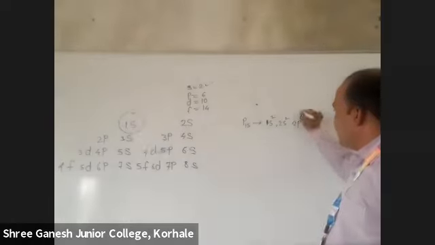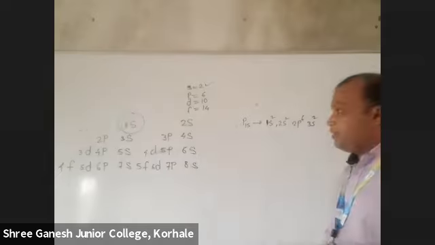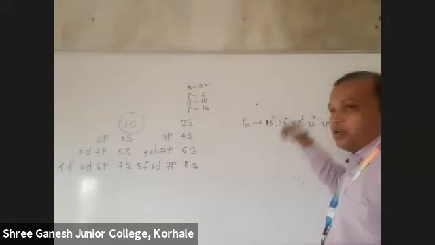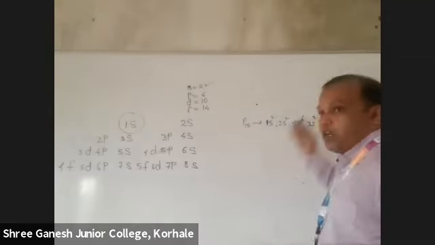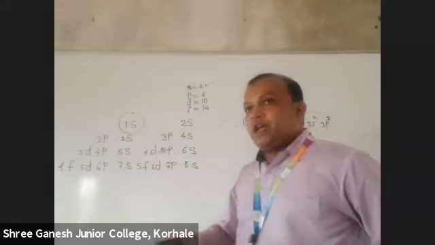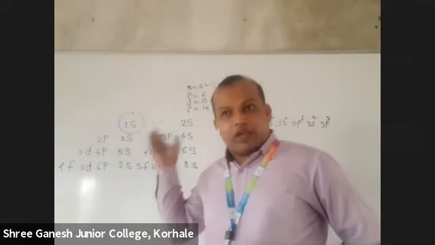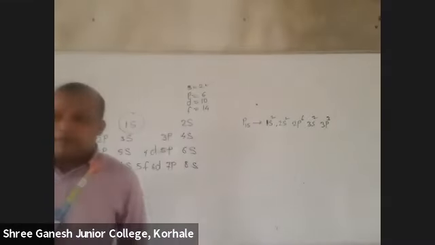3s. How much is finished? 10. 12 are finished. After that, 3p. How much finished? 12. How much is left? 3. Write down 3. It's not compulsory. Okay, P's capacity is 6. But 6 electrons are not there with us. We have only 3 electrons left. So this is the electronic configuration. So easy it is. Got it?